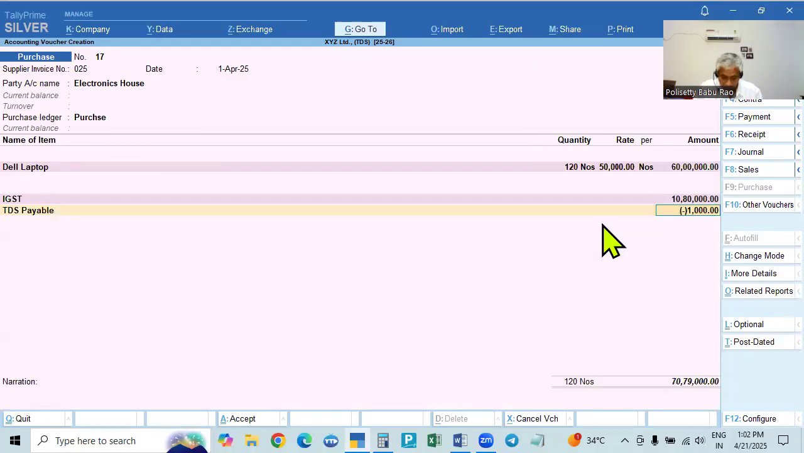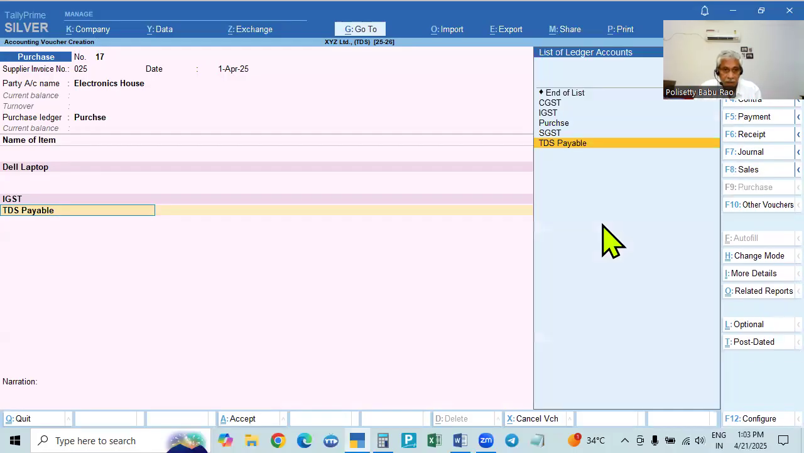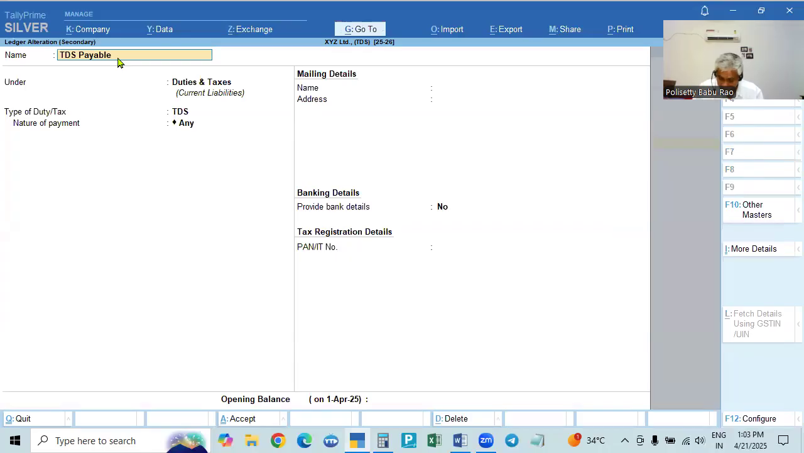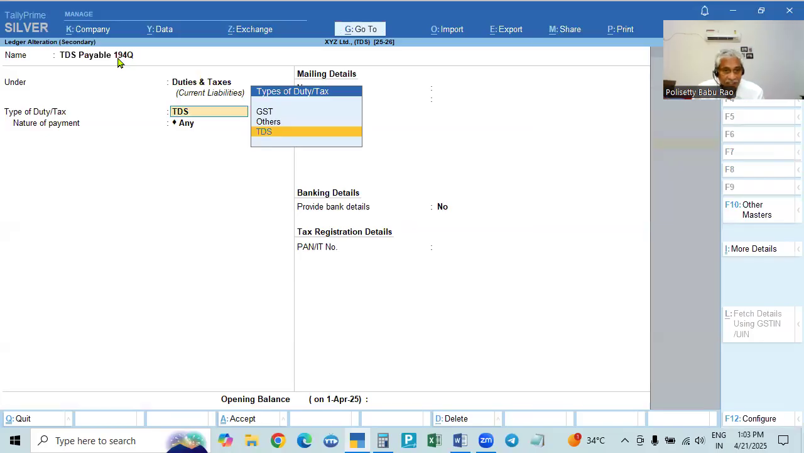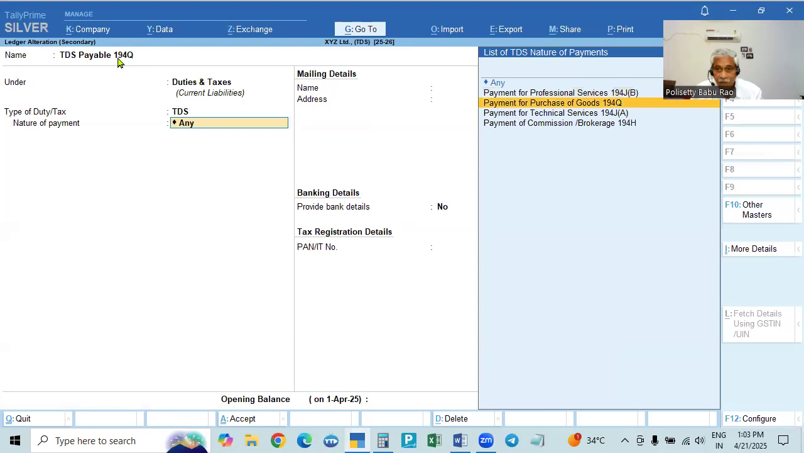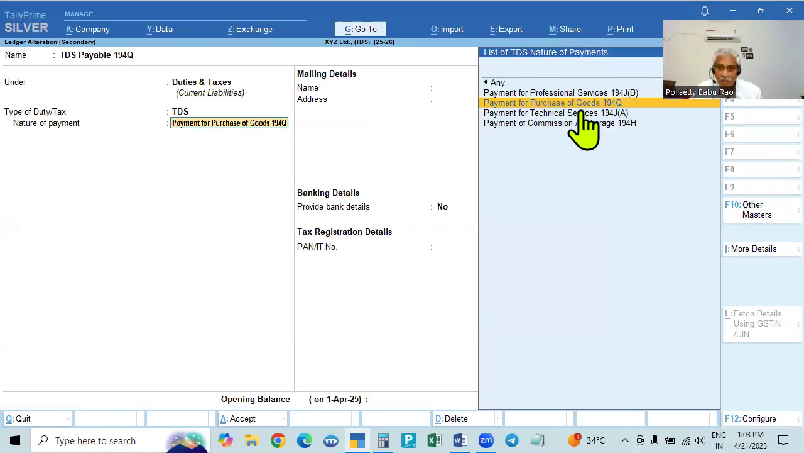TDS payable. You can create it like this, TDS payable, and we will take TDS payable section 194Q. If you create it under duties and taxes, TDS, the type of duty, then here, what is the nature of payment? 194Q, so we have to select 194Q. There are many natures of payment, many services, so for each one you would have to create a TDS payable: 194Q, 194C, 194I, like that.